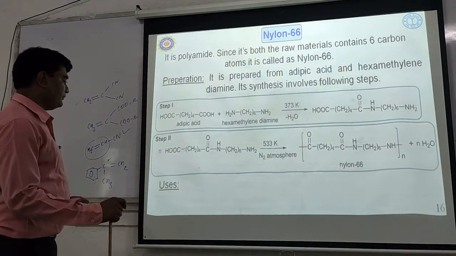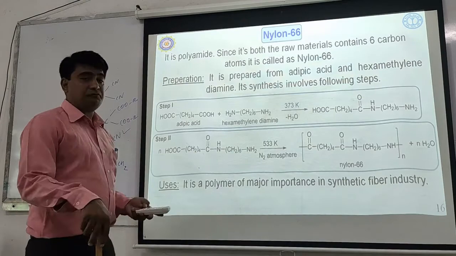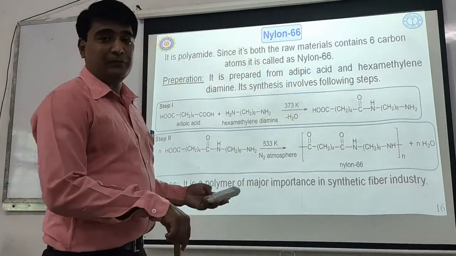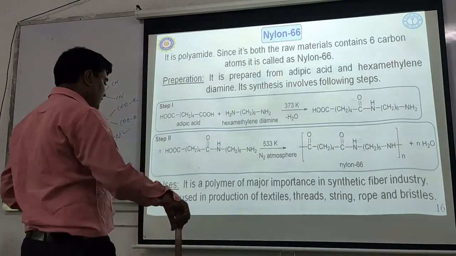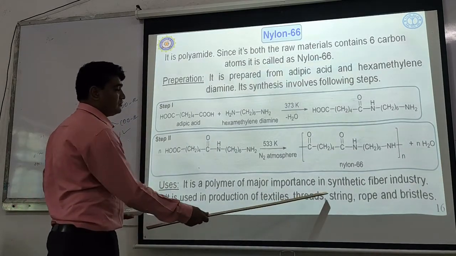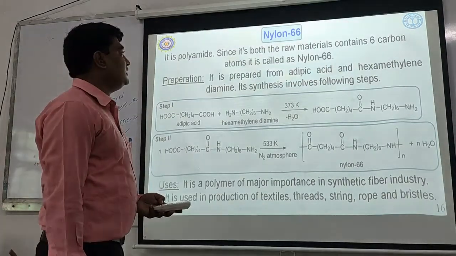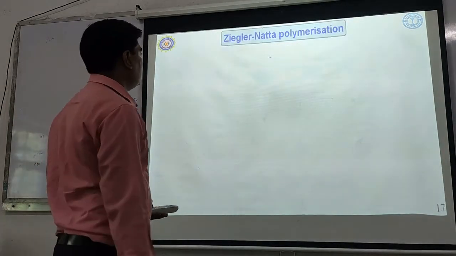Then uses of it. It is a polymer of major importance in the synthetic fiber industry, as is nylon 6. Okay, and it is used in the production of textiles, threads, springs, ropes, and crystals. Well, this is about nylon 6,6.